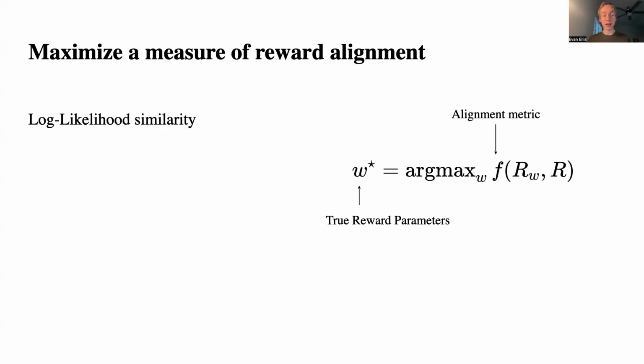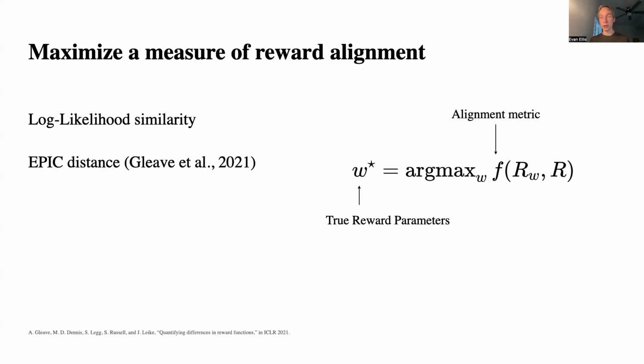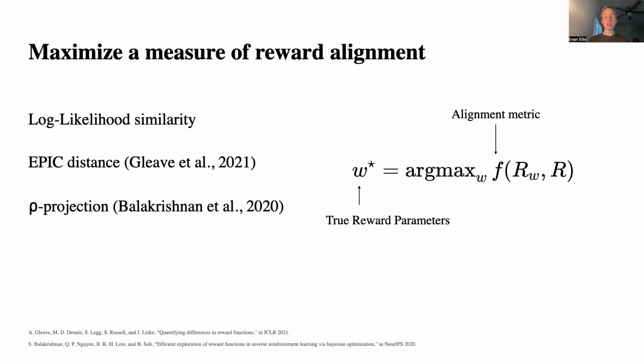So one example is log likelihood similarity, which says that two rewards are aligned if they predict the same preferences over trajectories. EPIC distance from Gleave et al. says that two rewards are aligned if the Pearson correlation between their shaped rewards is high. Rho projection is another one from Balakrishnan et al., which also says that two rewards are aligned if they rank trajectories similarly, this time under the Boltzmann model. So we're going to use these, and you heard that all of them refer to ranking trajectories, and ranking trajectories is going to ground our question answering and question asking in the real world.